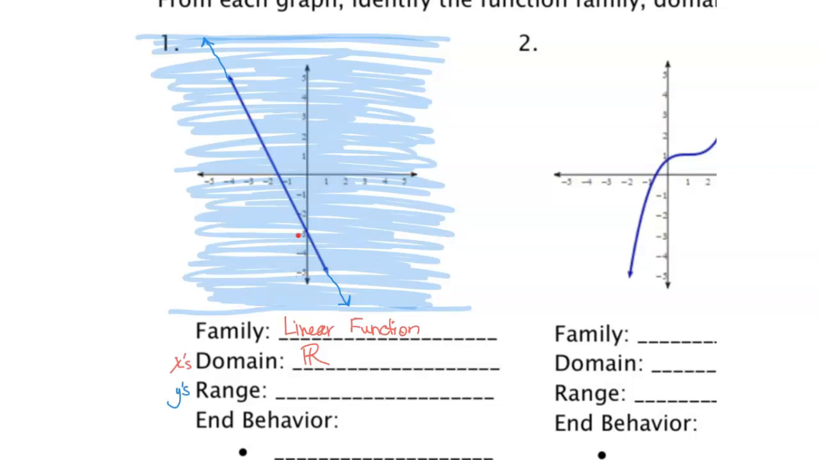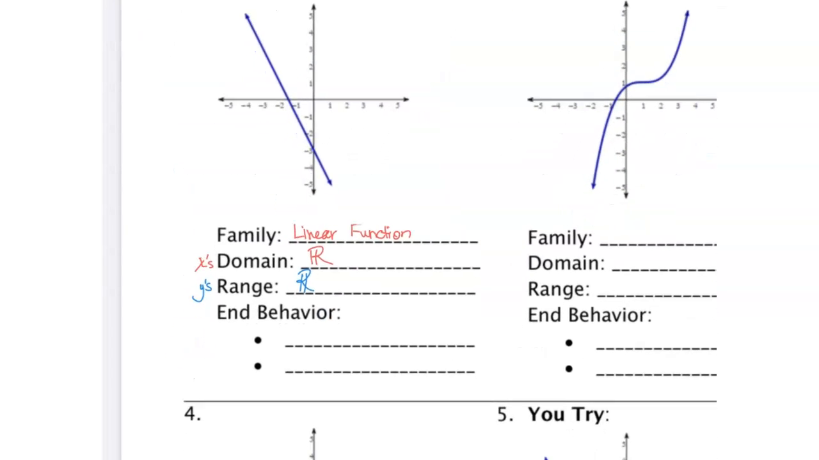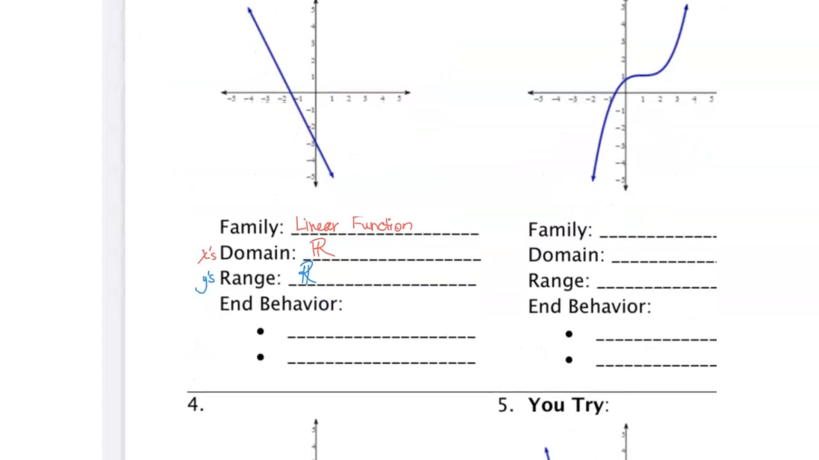We're going to eventually cross over all of the y values on the y-axis. So therefore, our range will also be all real numbers. As for end behavior, remember we have our end behavior statement. To start off with, as x is going towards negative infinity, what's happening to our y? And the other one will be as x is going towards positive infinity, what's happening to our y? So again, we always start off just like that.